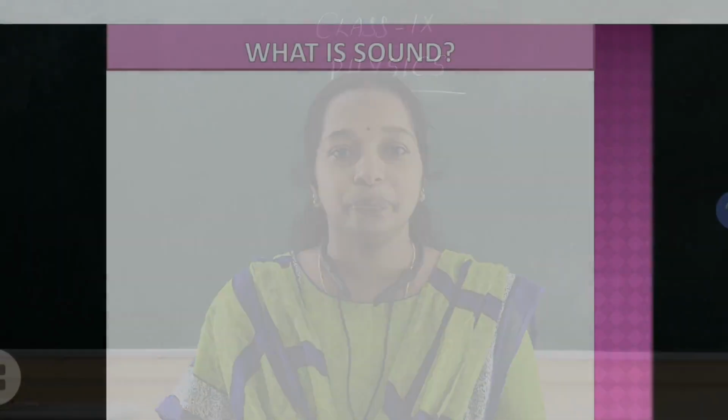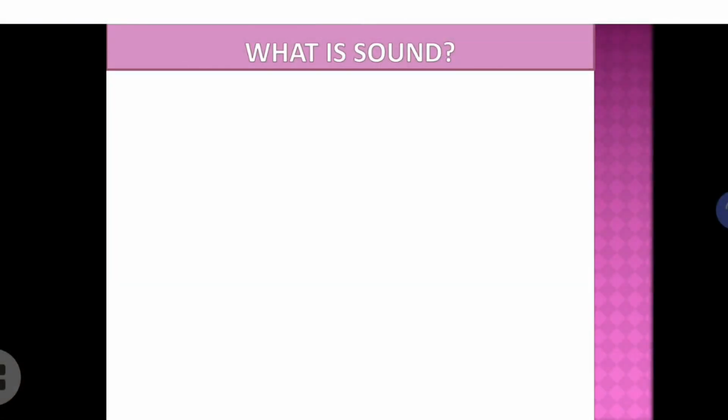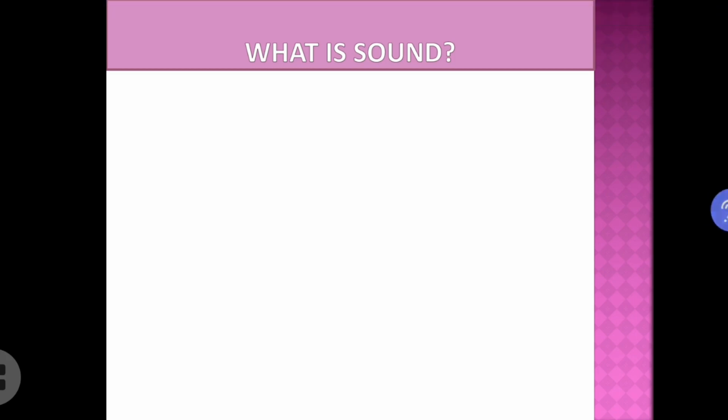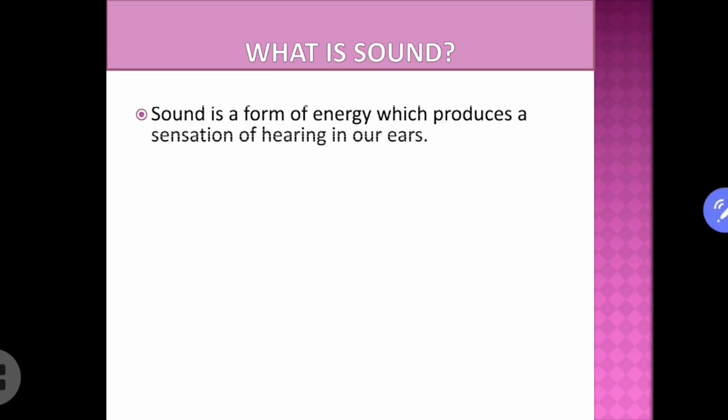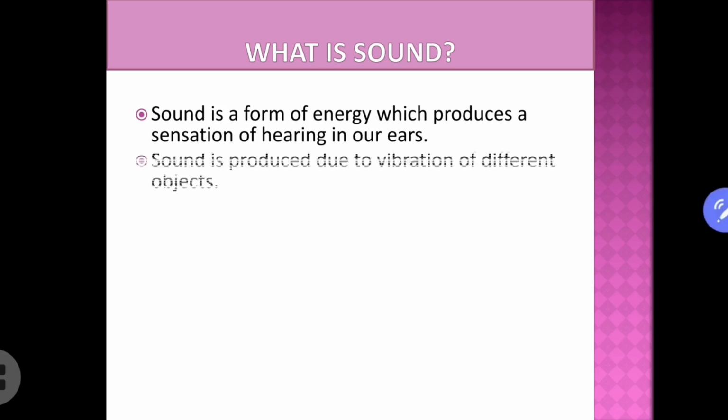Ready all of you? So children, do you know what is sound? Yes, as we mentioned earlier, it is the form of energy which produces a sensation of hearing in our ears, right? Produces a sensation of hearing which is helping us to hear anything. Okay. And how is the sound produced? Yes, it is due to the vibration of different objects. Sound is produced due to the vibration of different objects.